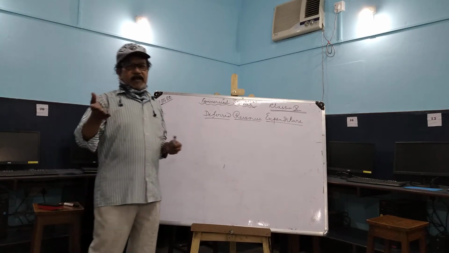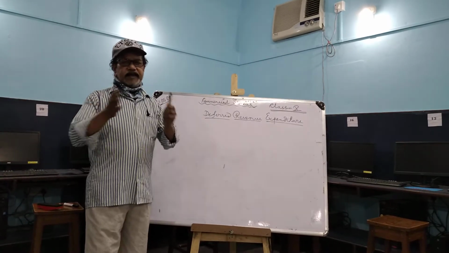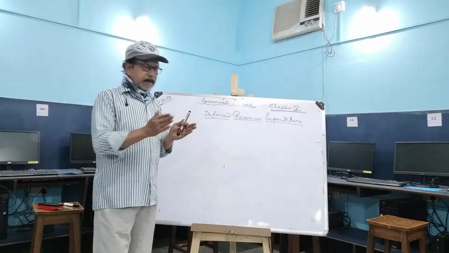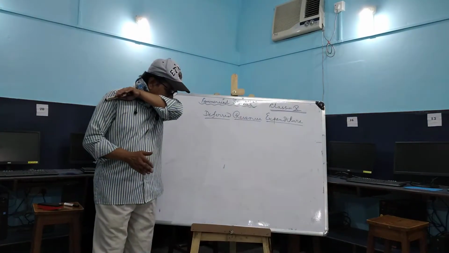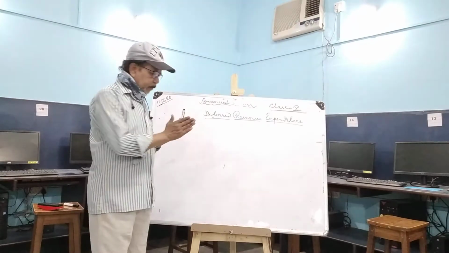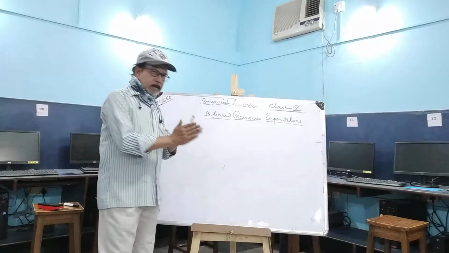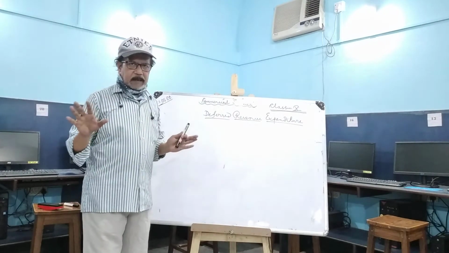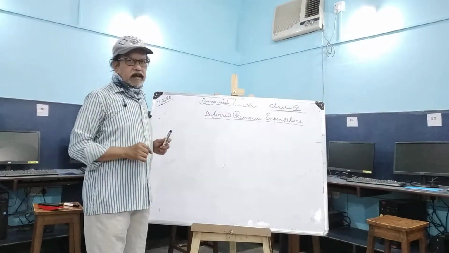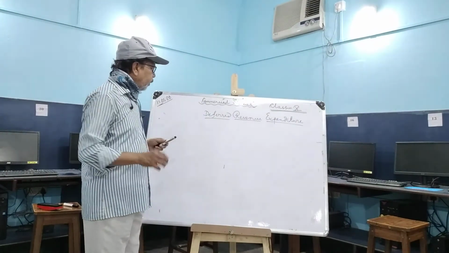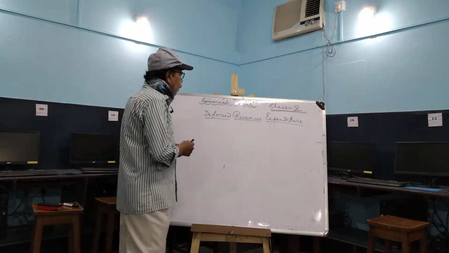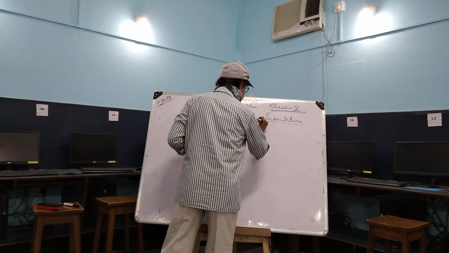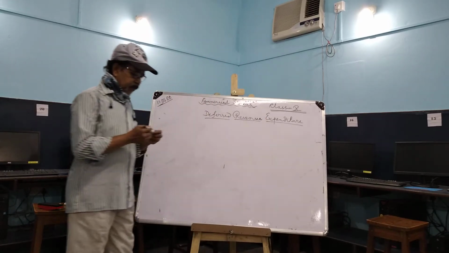In case of transactions, I told you that capital and revenue transactions are each of two types: capital expenditure, capital income, revenue expenditure, revenue income. This we discussed in the last class. The small part which was left because of our time period, that is deferred revenue expenditure. Now the question is, what is this deferred revenue expenditure?